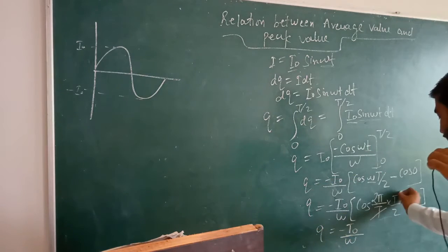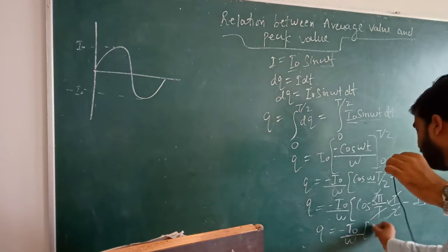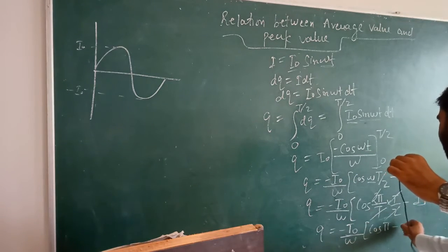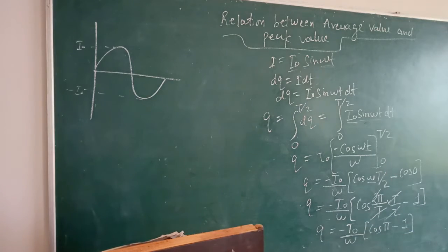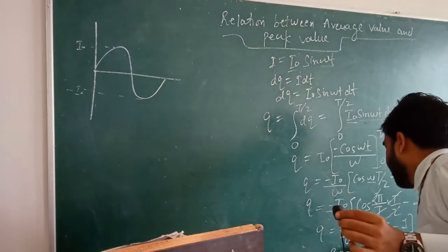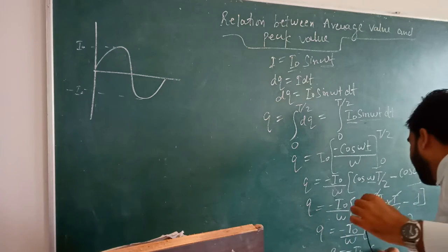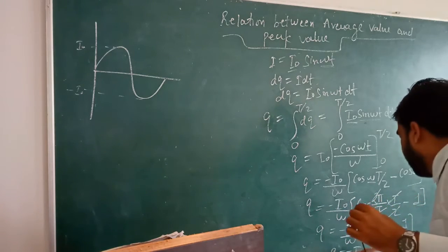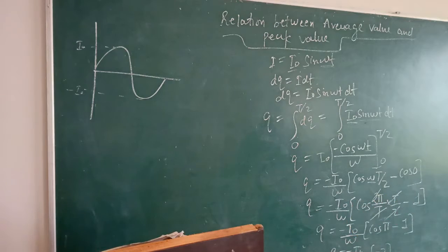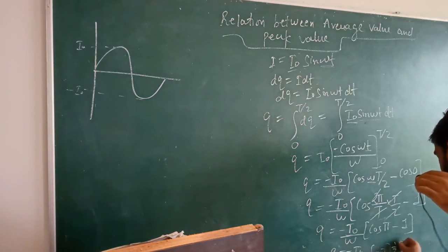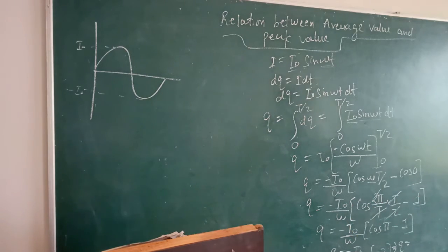T and T cancel out, 2 and 2 cancel out. Cos pi minus 1. Now what is the value of cos pi? Cos pi is equal to minus 1. So Q is equal to minus I naught upon omega, minus 1 minus 1, minus 2. So minus into minus cancel out. This Q will be equal to 2 I naught upon omega.